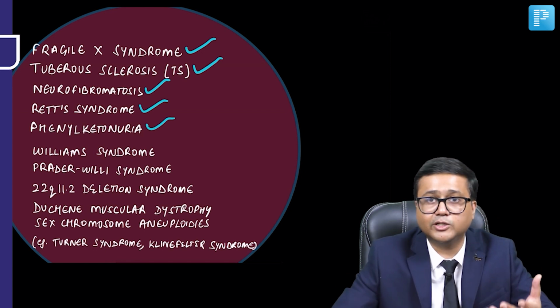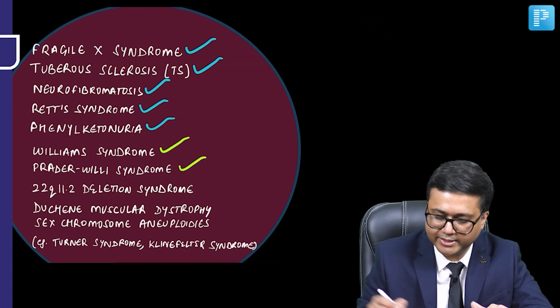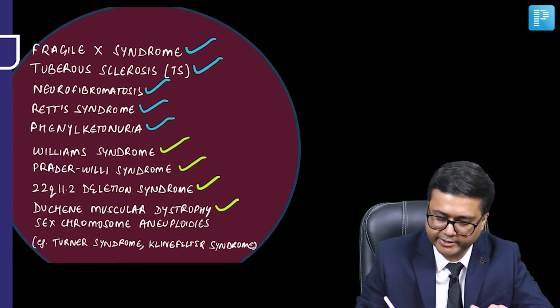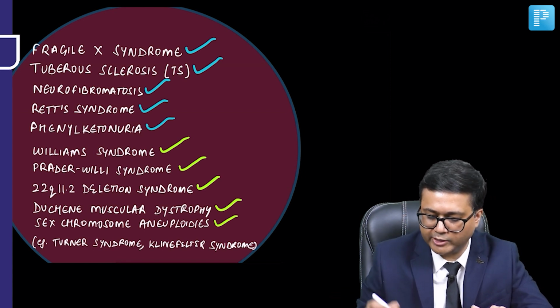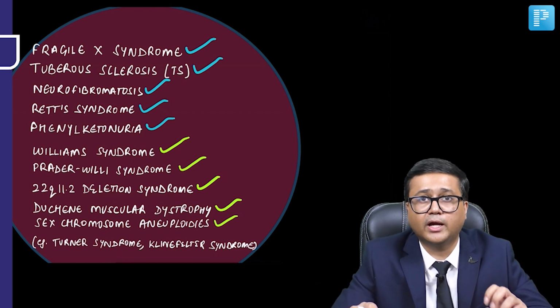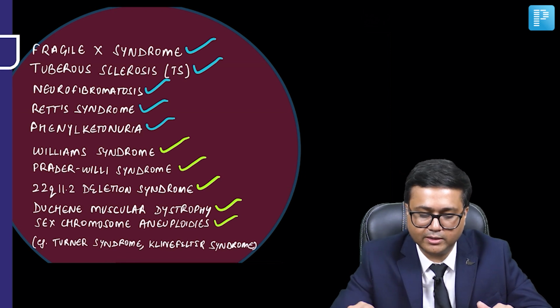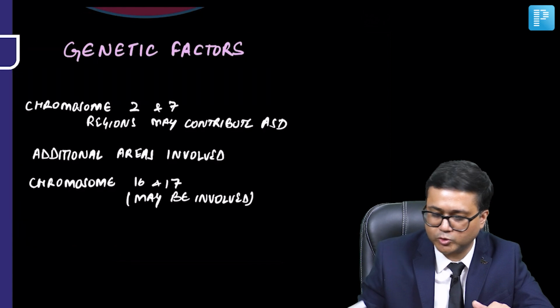Then some of the other disorders, such as Williams syndrome, Prader-Willi syndrome, 22q11.2 deletion syndrome, that is DiGeorge syndrome. Then DMD, that is Duchenne muscular dystrophy. And even with sex chromosome aneuploidies such as Turner syndrome or Klinefelter syndrome, there is also an increased risk of autistic features. So these are some of the important genetic disorders which are associated with autism spectrum disorder.